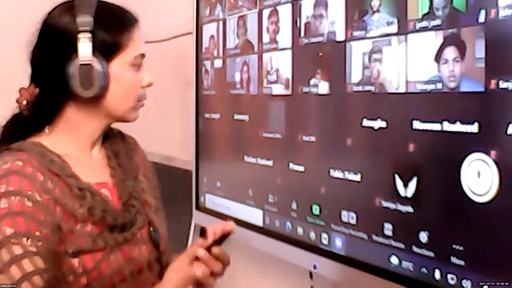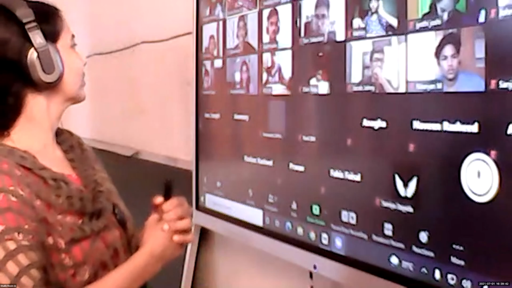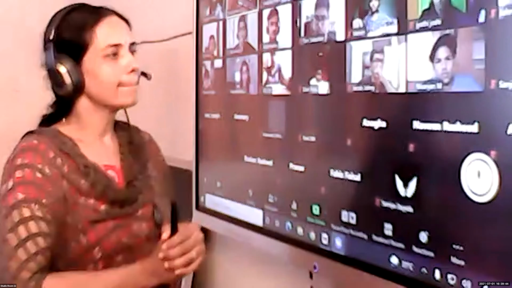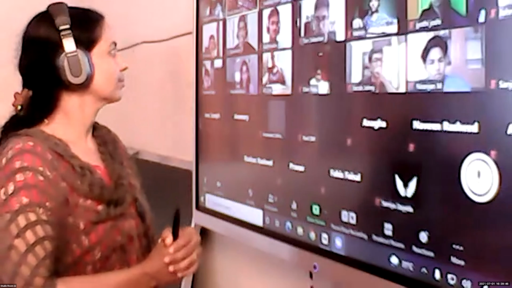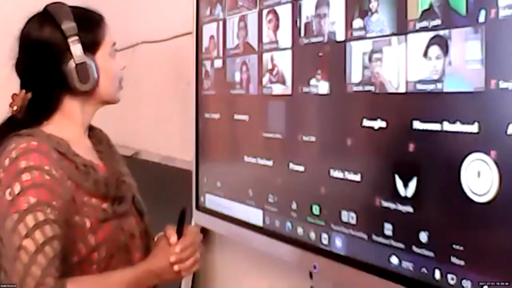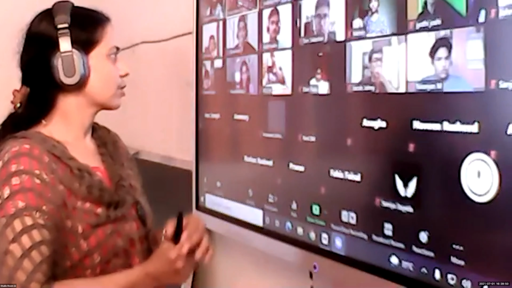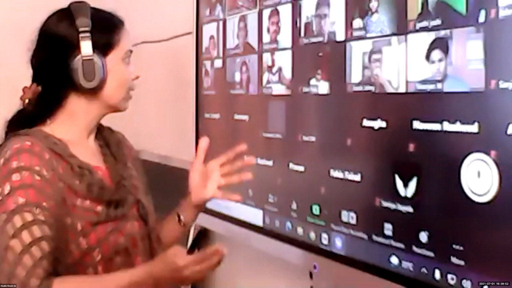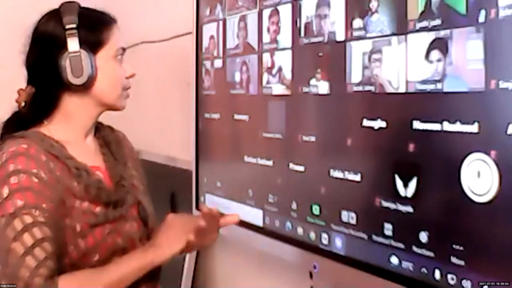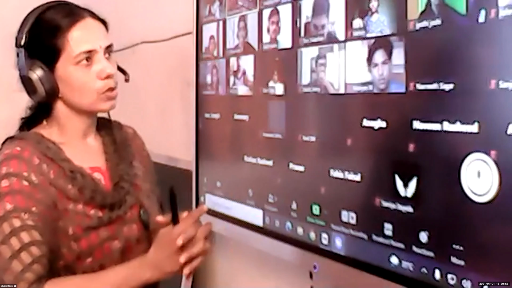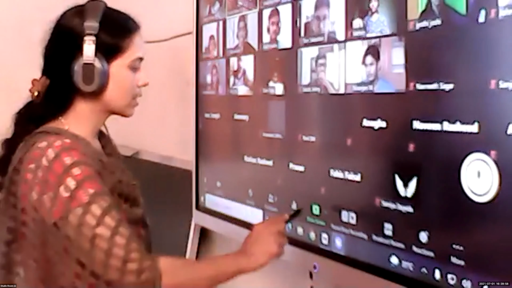And Atulya gave it: a set of all parallelograms. Where is Atulya? Yes, you gave a set of all parallelograms. What you gave is correct because every square is a parallelogram, but the reverse is not true. So that is also accepted. So what is a universal set?